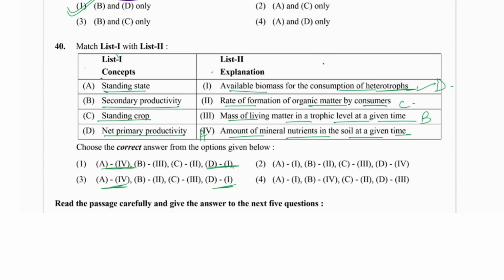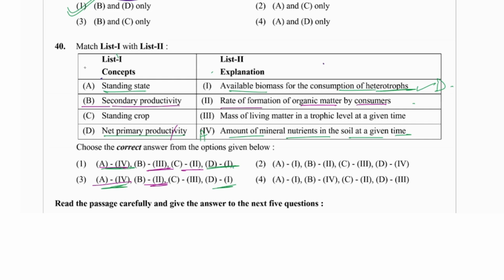These two, okay, a little confusion. So what is B? B we have seen as 3. So B3, and C2. But a little bit of change, I should check it. I will cross check it. Option B is actually secondary productivity, so secondary productivity in the sense it would be the rate of formation of organic matter by the consumer.